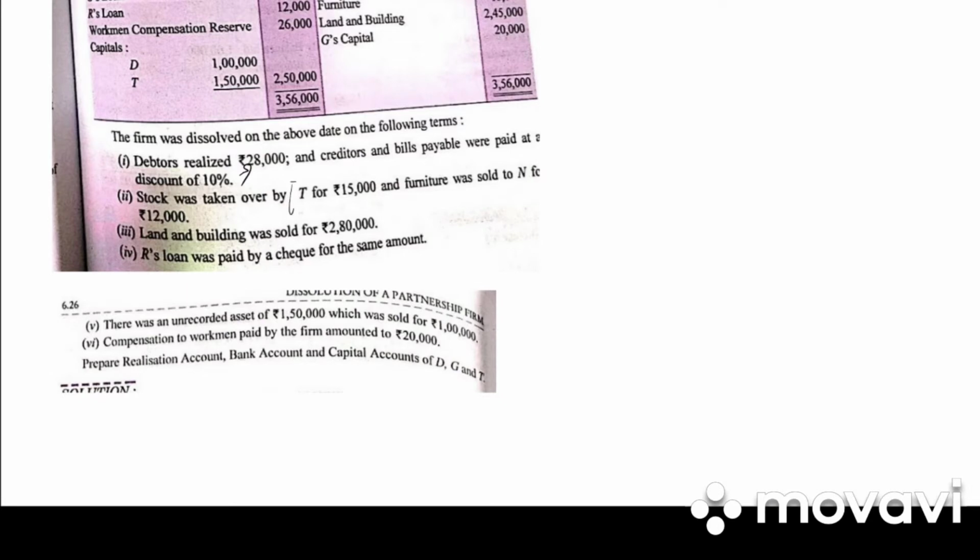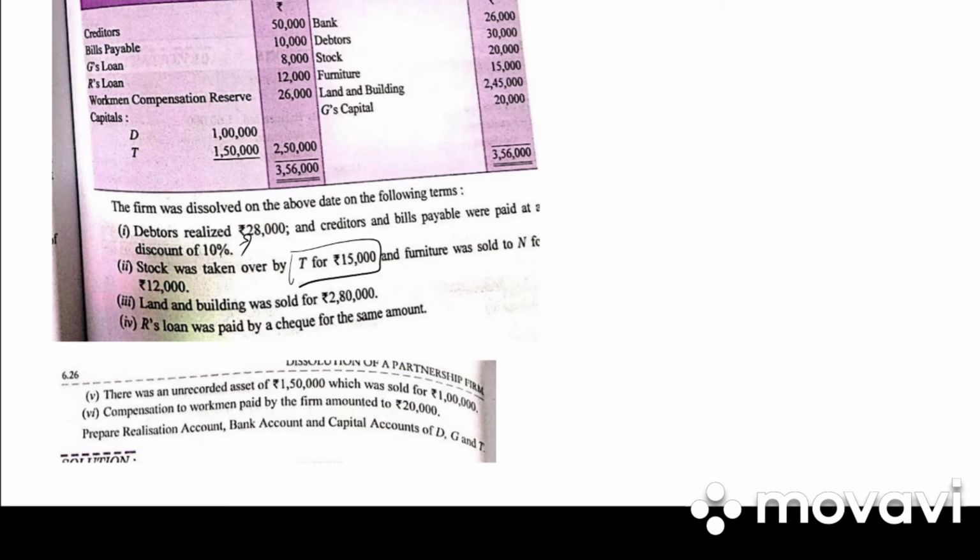Stock taken over by T. Asset taken over by the partner. And furniture was sold to N for 12,000. Sale of furniture. Land and building was sold for 2,80,000. R's loan was paid by check for the same amount. There was an unrecorded asset of 1,50,000 which was sold for 1 lakh. Compensation to the workmen paid by the firm amounted to 20,000.